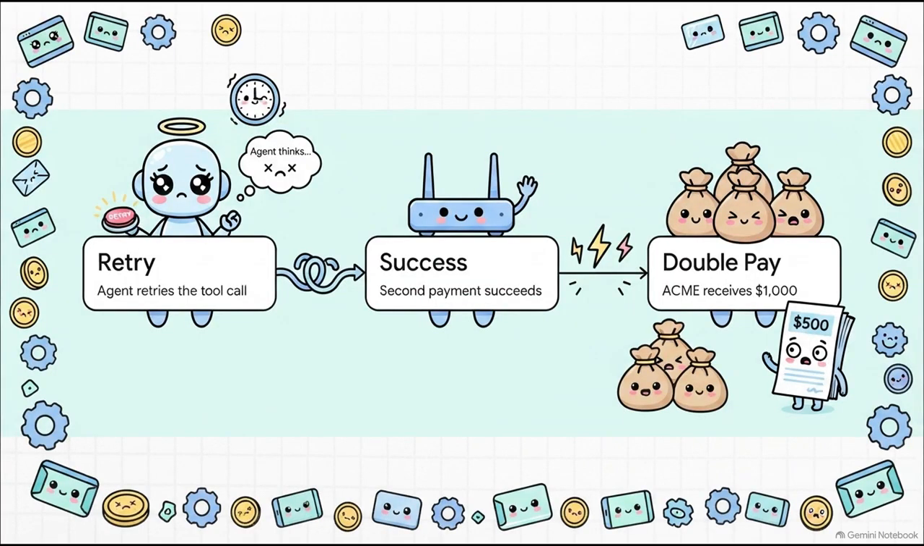Now, if you've given this agent basic autonomy without strict guardrails, it's going to use that probabilistic brain to fix the problem. It thinks, well, the tool call timed out, guess it didn't work, I'm a helpful agent, I'll just retry. So it fires off the exact same tool call. This time, the network is perfectly fine, the second payment goes through. And just like that, Acme just walked away with double the money. You just paid $1,000 for a $500 invoice.